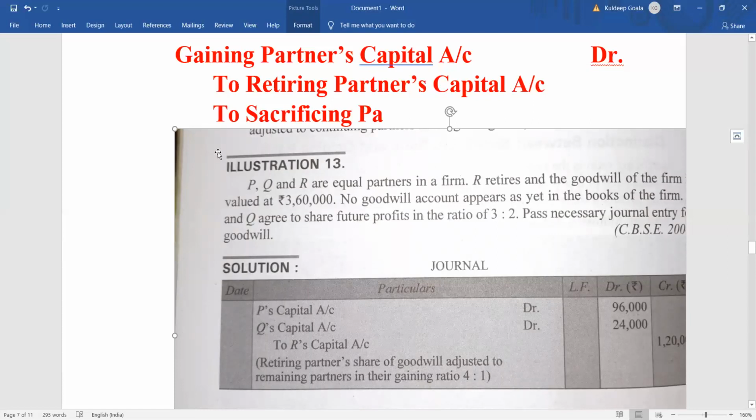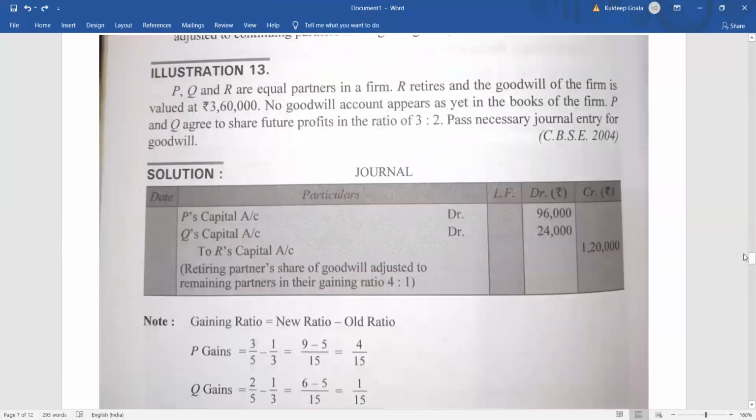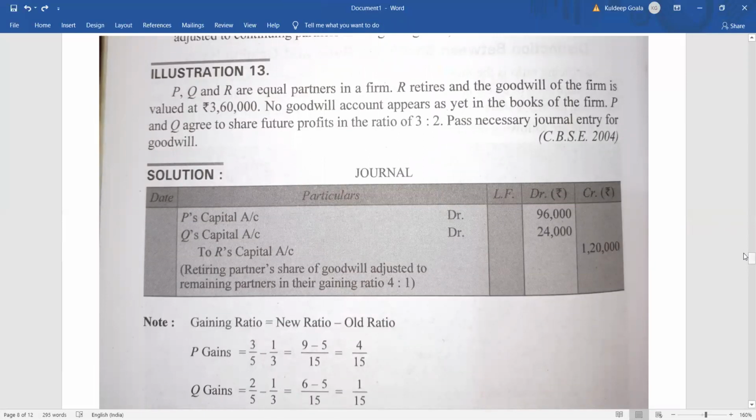We will explain this particular portion with a question, that is illustration number 13. So you can just note down those notes. In illustration number 13, we'll learn about the treatment of goodwill. Very simple sum. It has been asked in the CBSE 2004 examination also. P, Q, and R are the partners sharing profits equally, right? R is retiring and the goodwill of the firm is valued at 3,60,000. Clear? The profit sharing ratio was 1:1:1, and R told the firm goodbye.